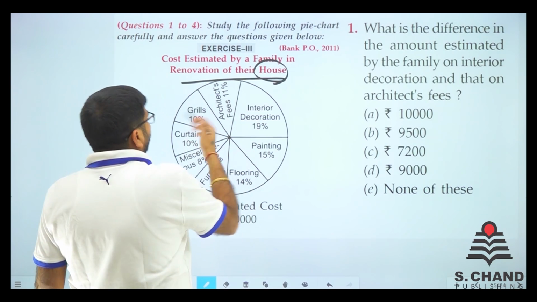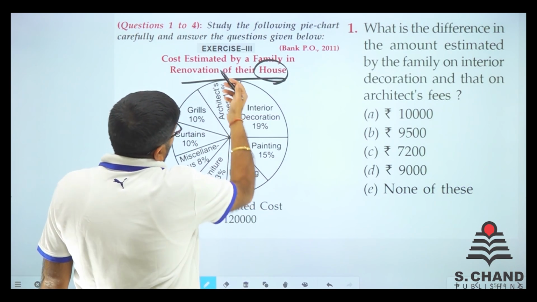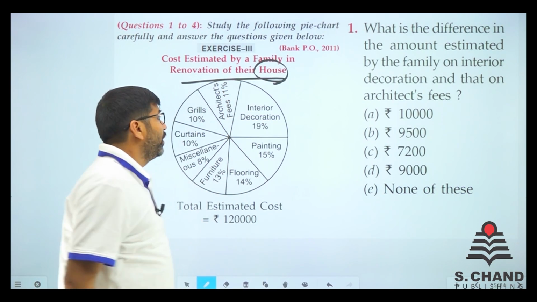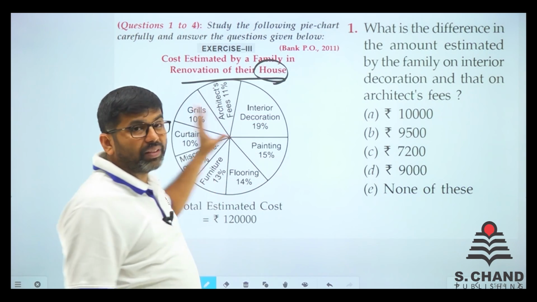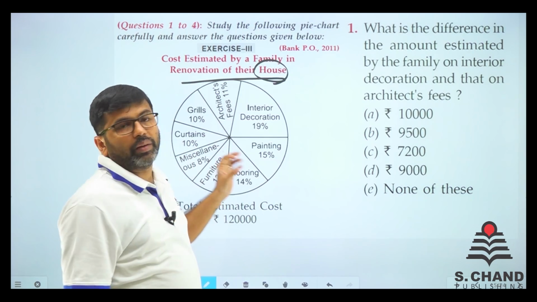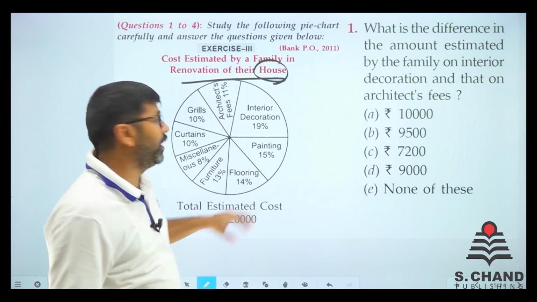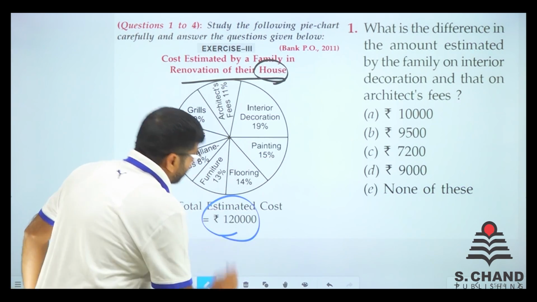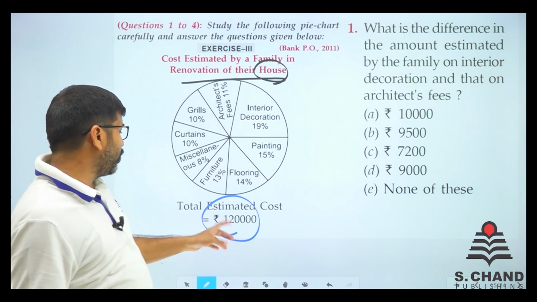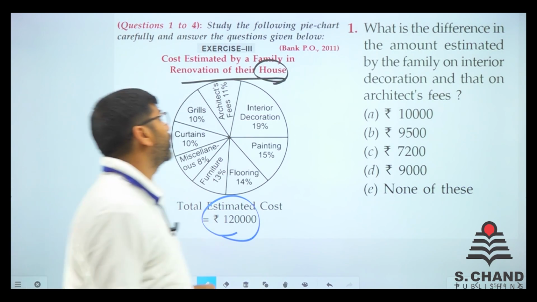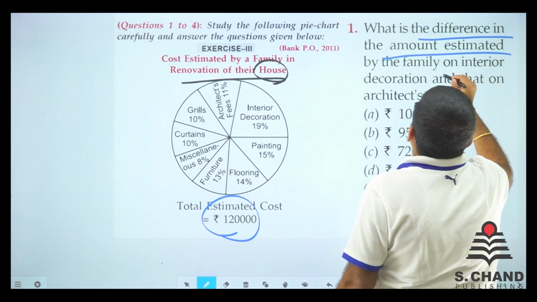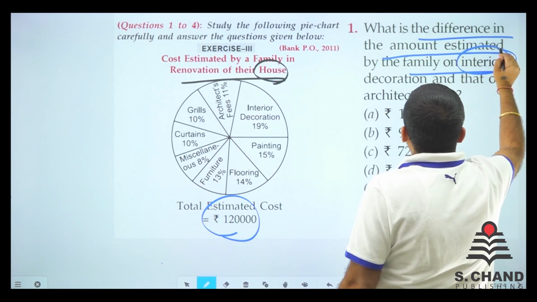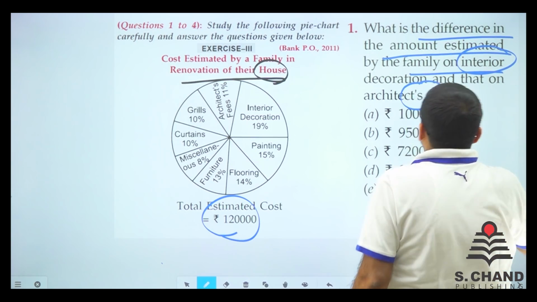Grills will be 10%, architect will be 11%, the interior will be 19%, the painting will be 15%, flooring. So these are the actual estimated costs by the family, and the total cost is 1,20,000. So what is the difference in the amount estimated by the family on interior and the architect's fees?